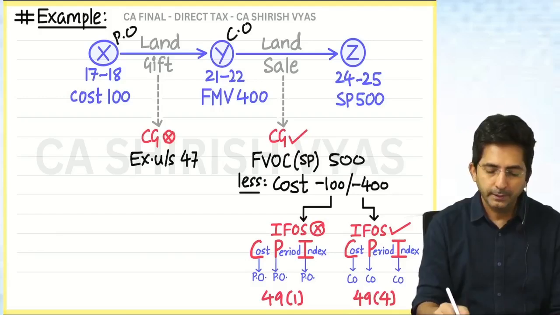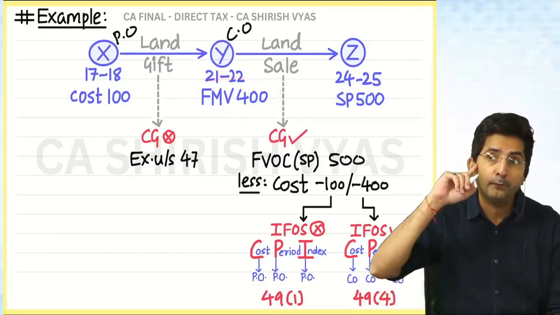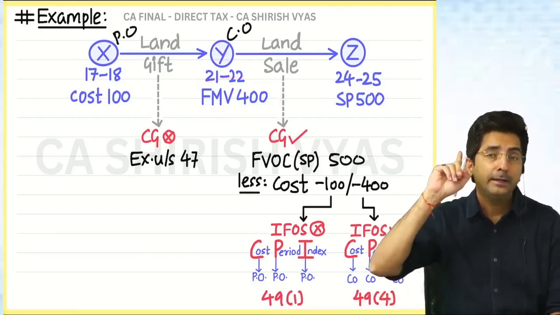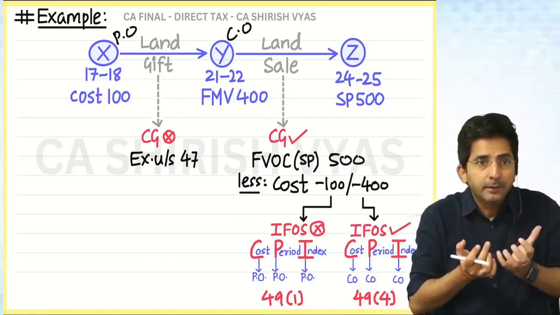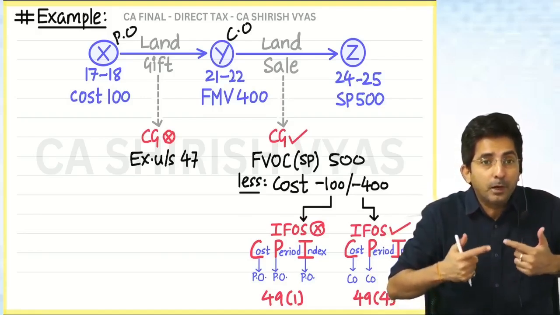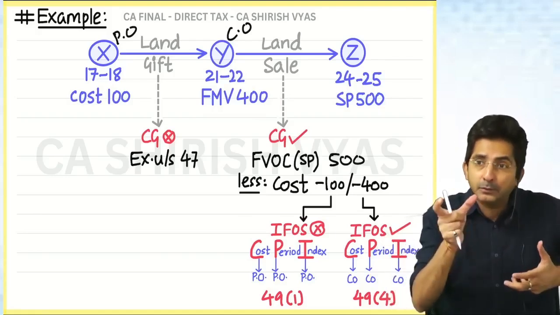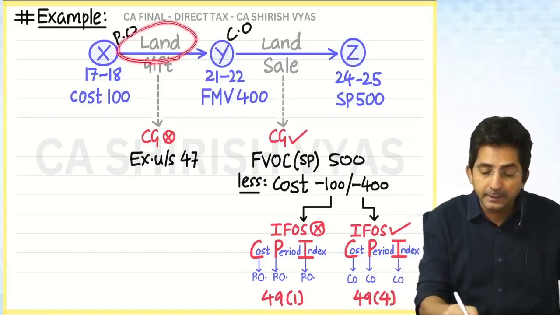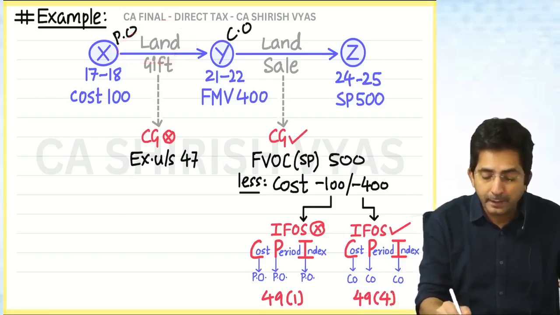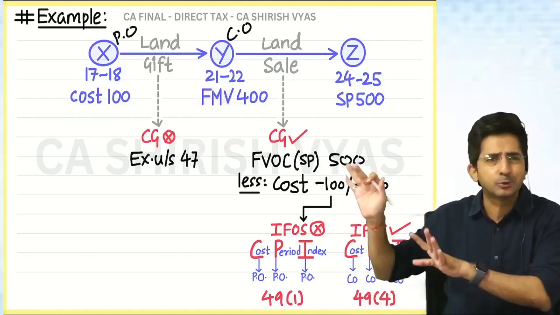Yes, you should say, sir, why have you written FMV? Because we remember income from other sources very well. In EFOS, you told us that when immovable property is received as gift, we see stamp duty value per property. Remember? Based on that, we decide whether it is more than 50,000 or not. So since land is immovable property, technically I should not have given FMV. I should have given SDV here. That's okay. This was just casual.